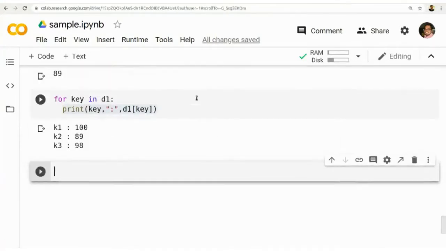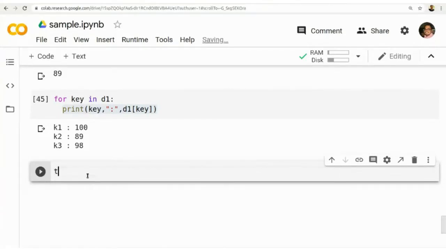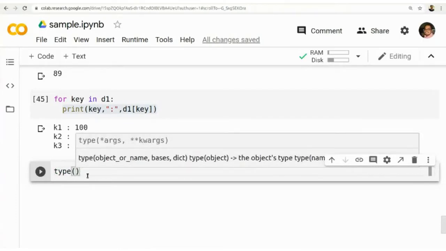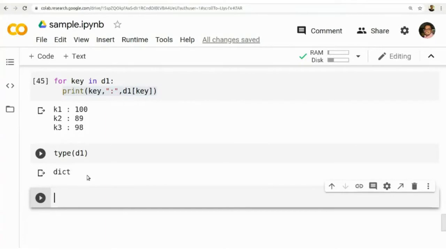Python list, dictionary. Then similar to list, we have a concept called tuple. Before going to the tuple, you can check the type of D1, say type of D1. It is a dictionary type.